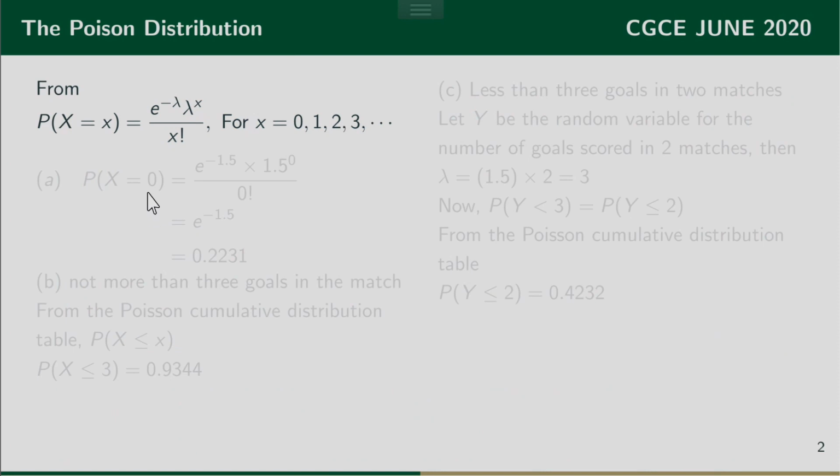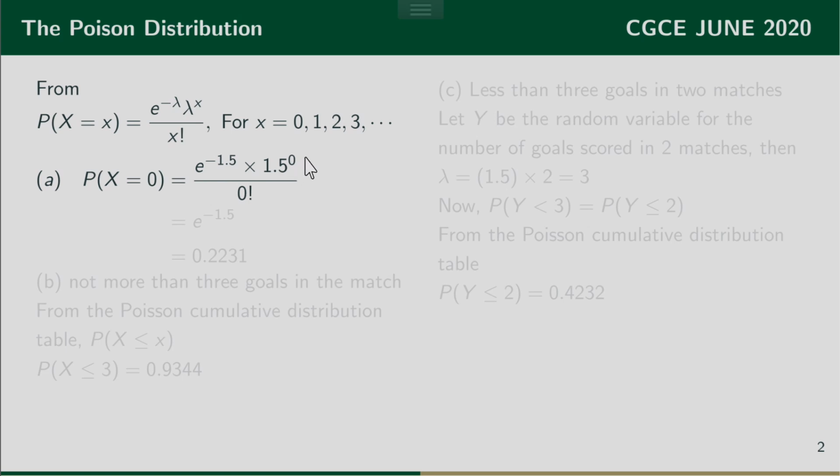Now, the first question: what is the probability that no goal is scored in that one match? So I'm looking for the probability of X equals 0. I come to the distribution and substitute x with 0 and lambda with 1.5, and I get e raised to the power negative 1.5 times 1.5 raised to the power 0, divided by 0 factorial.